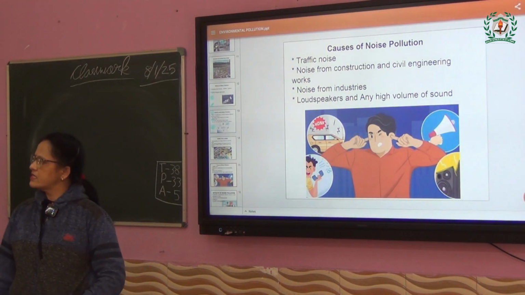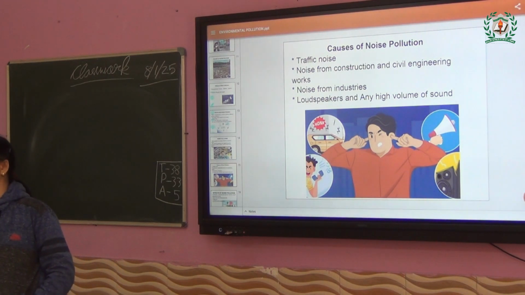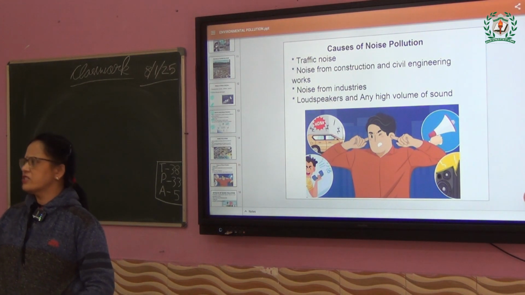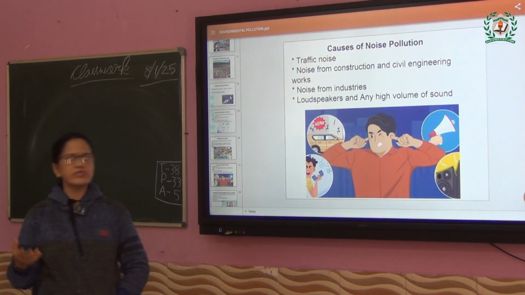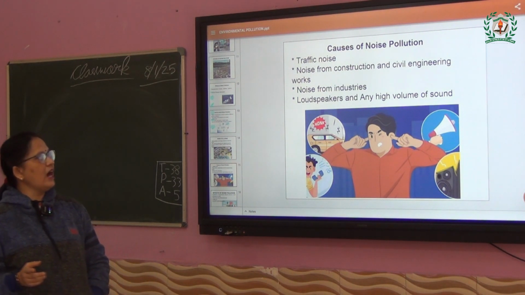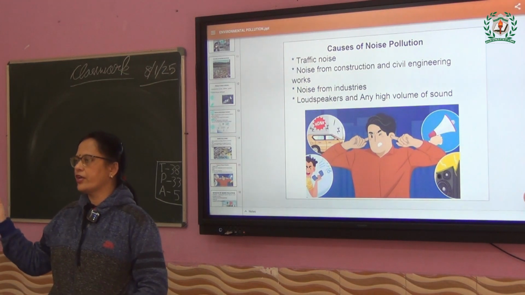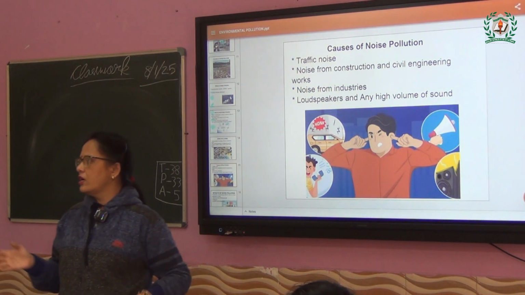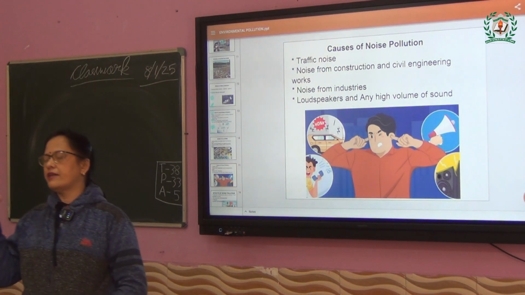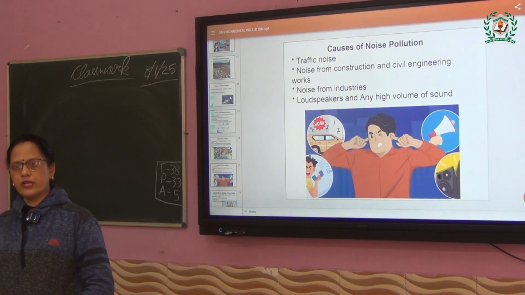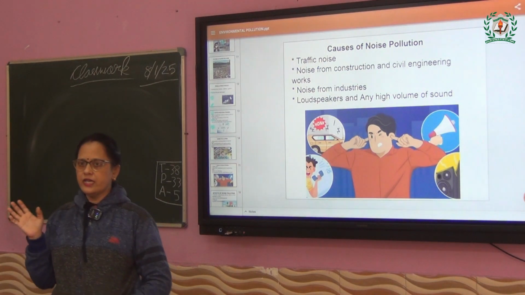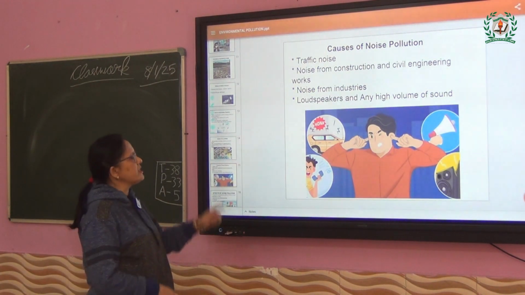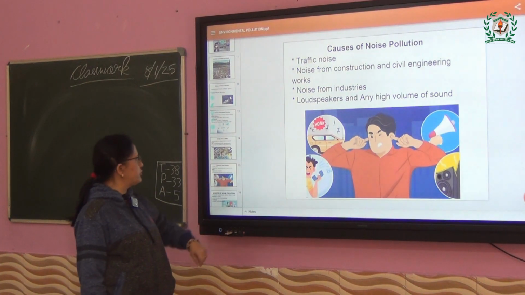Noise from industries. Some industries make lots and lots of noise, giving sirens and all. That is also not good. Machine noise and all. Loudspeakers and any high volume of sound. Suppose pujas are going on, puja pandals, loud mics, loud sound boxes, doing all dance and singing with a loud voice. Will it be very good for your ears? No, not at all. So these are the causes of noise pollution.